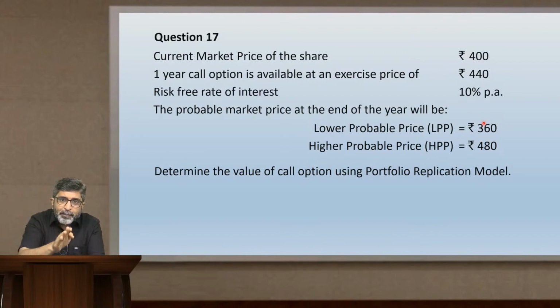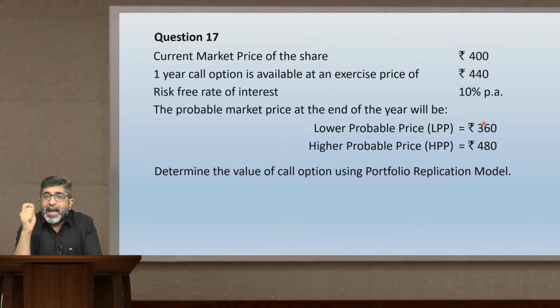Spread between the option value is gap between 40 minus 0, that is 40. So spread in share price was 120 divided by spread in option value, that was 40. 120 divided by 40 gives you 3. That 3 indicates that you should have 3 call options. These 3 call options you park aside and now do what I say. You pick lower probable price, that is 360, and compare that with the exercise price.